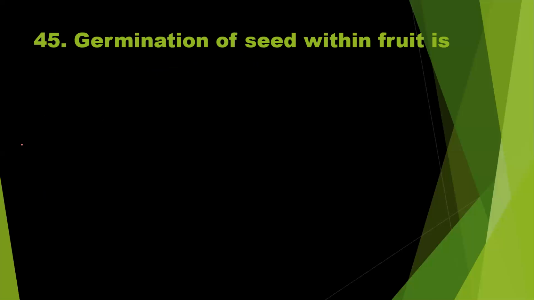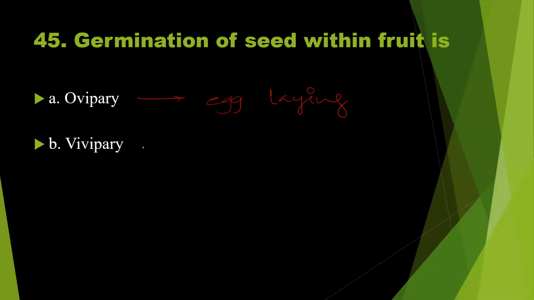Question number 45. Germination of seed within fruit is called: oviparous? In animals we have seen this term. Oviparous means egg laying. What about in plants? The next option, vivipary, giving birth to young ones.